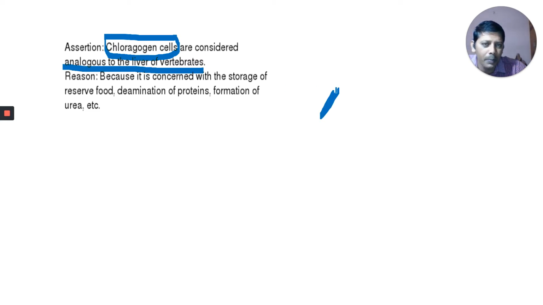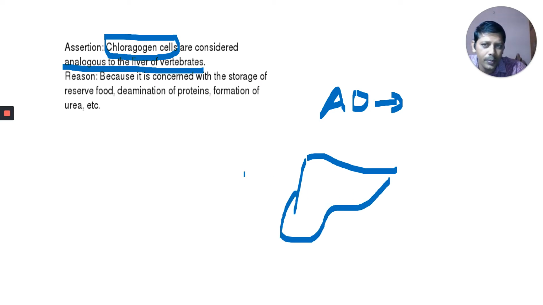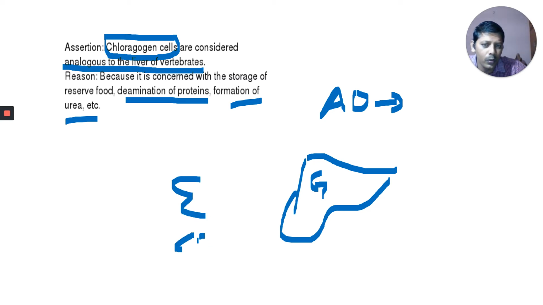What is meant by analogous organs? The organs which are similar in function but different in structure are called analogous. For example, our liver performs various functions like deamination of proteins and formation of urea, and also stores food in the form of glycogen. The same function is done by chloragogen cells in the earthworm. The function of these two is the same. That's why these are analogous.